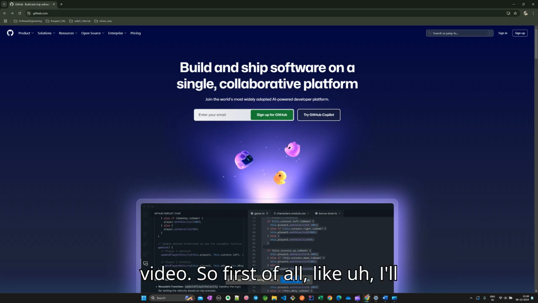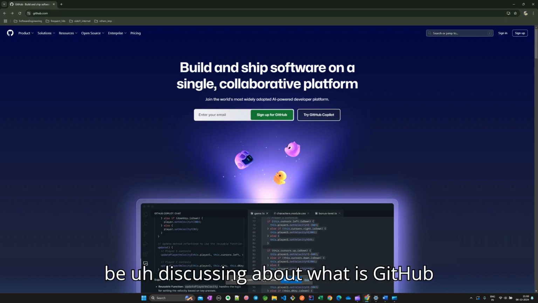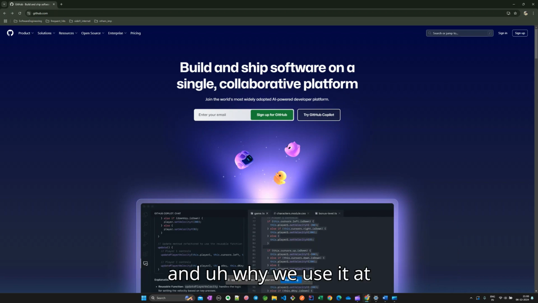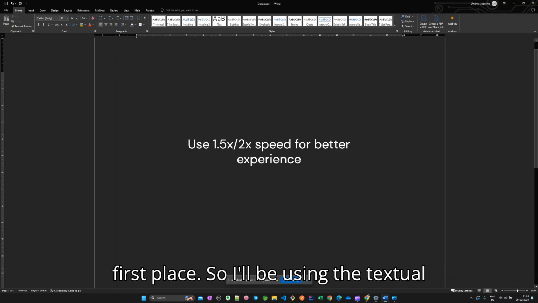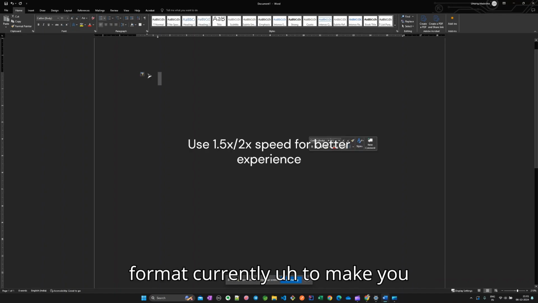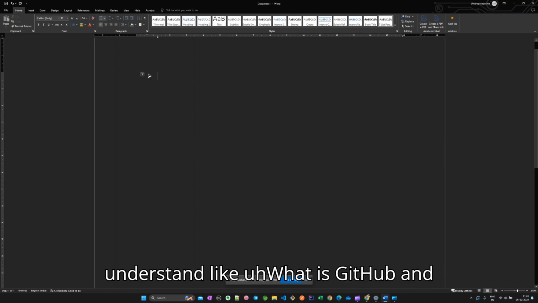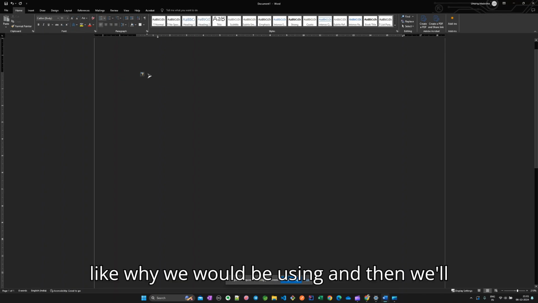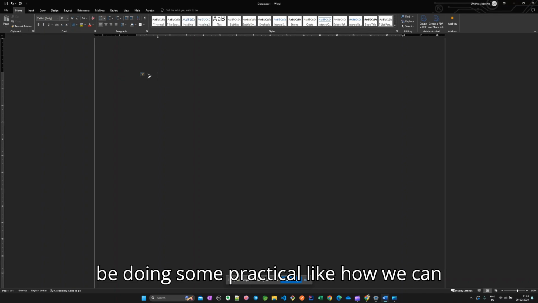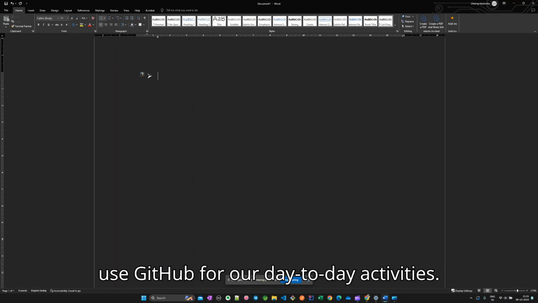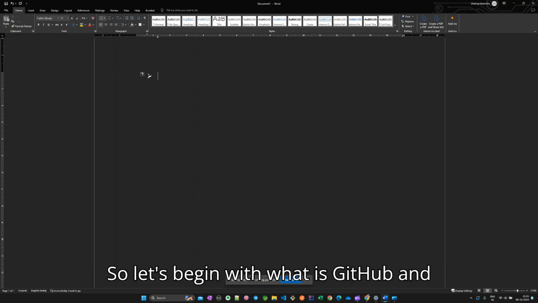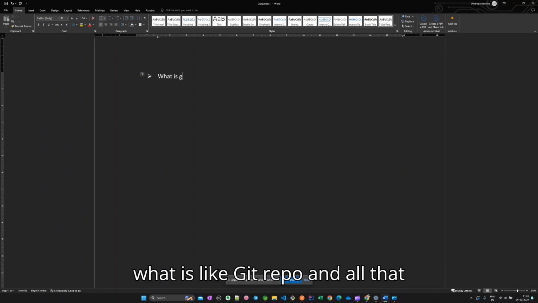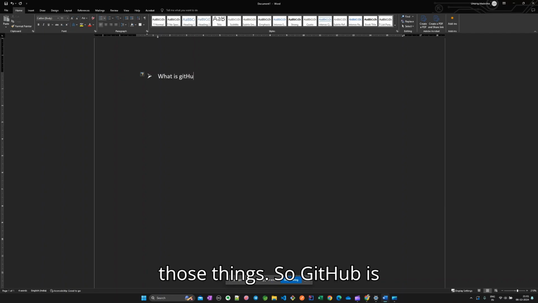So first of all, I'll be discussing what is GitHub and why we use it in the first place. I'll be using the textual format currently to make you understand what GitHub is and why we would be using it, and then we'll be doing some practical on how we can use GitHub for our day-to-day activities. So let's begin with what is GitHub and what is a Git repo and all those things.